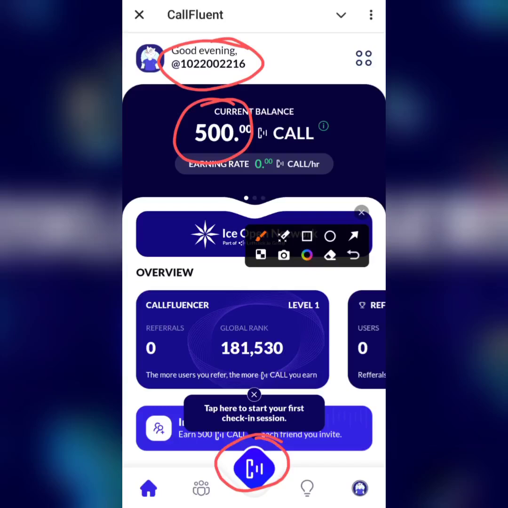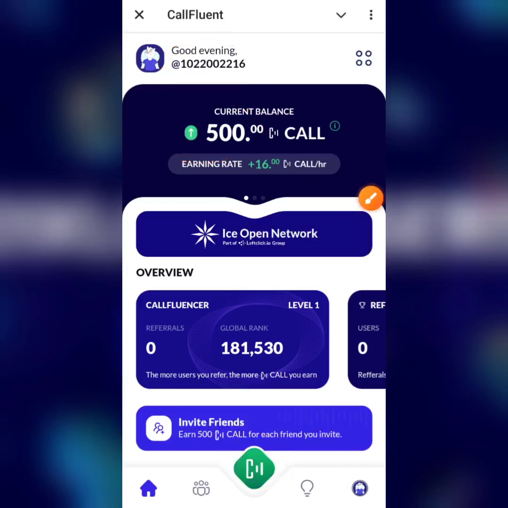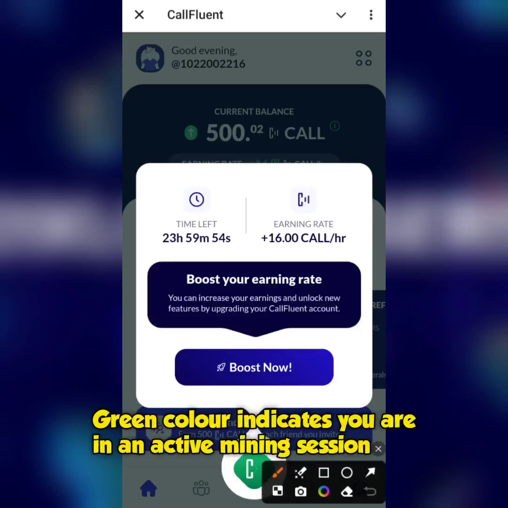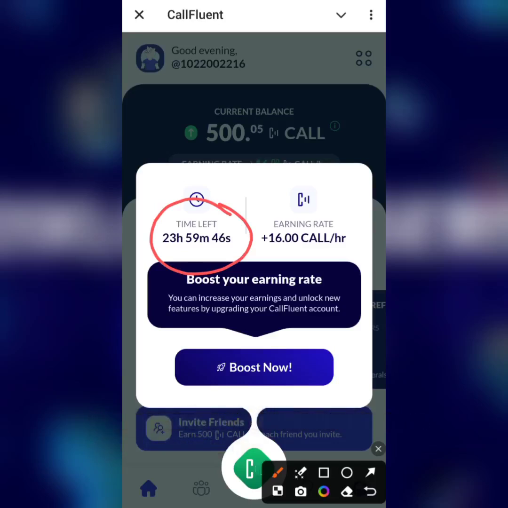This is actually a mini app, and for you to start earning from this bot right now, what you're meant to do is to click on this very button right here with the C symbol. Okay, that is the CallFluent symbol. Just click and hold that, and as you can see right now, it's turned green. Okay, you'll be able to claim this again after 24 hours. So the timer is set for 24 hours, and in 24 hours' time you just have to come back, click on this button again, and you continue.